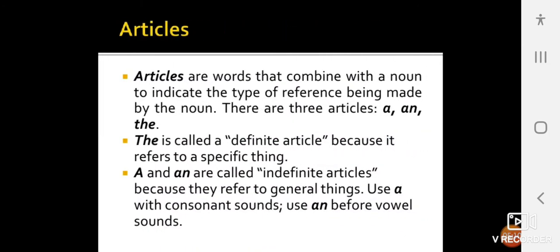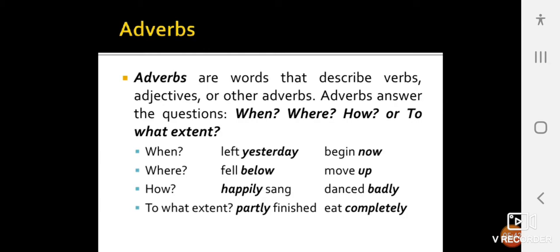So, articles. Articles are words that combine with a noun to indicate the type of reference being made by the noun. There are three articles: a, an, and the. The is called a definite article because it refers to a specific thing. A and an are called indefinite articles because they refer to general things. Use a with consonant sounds, use an before vowel sounds.